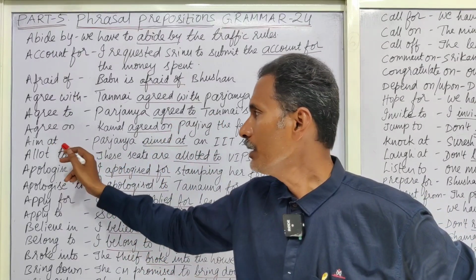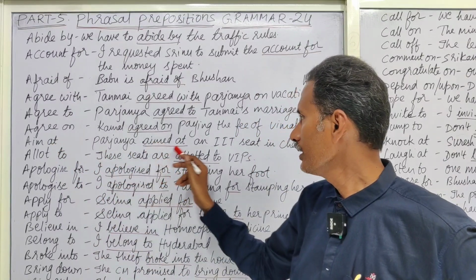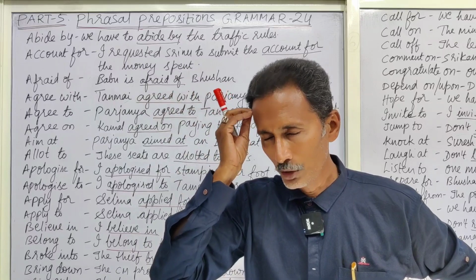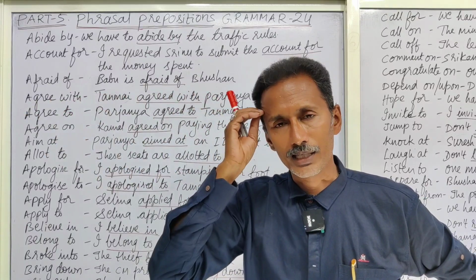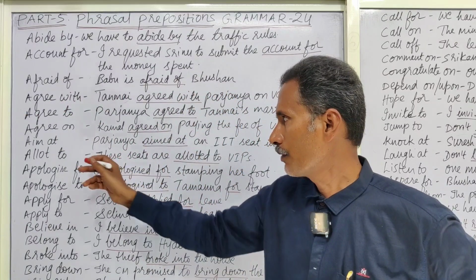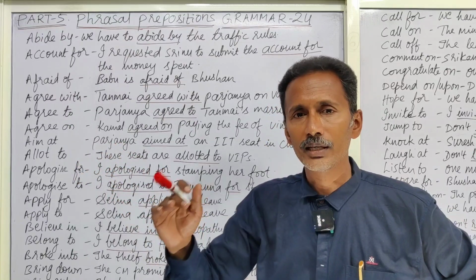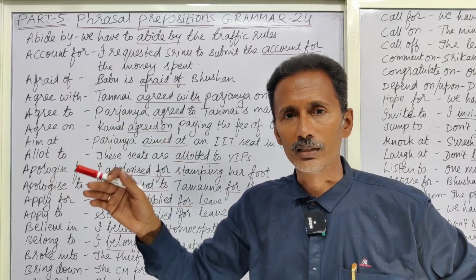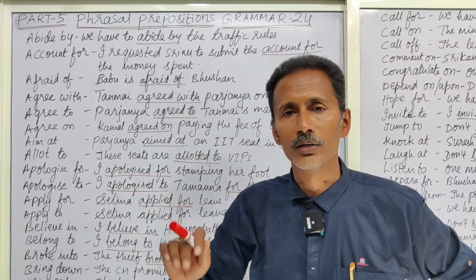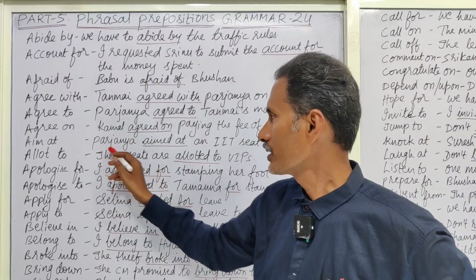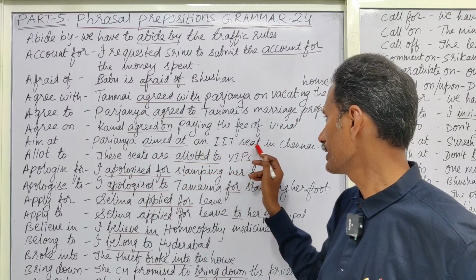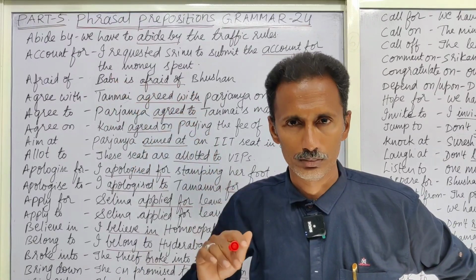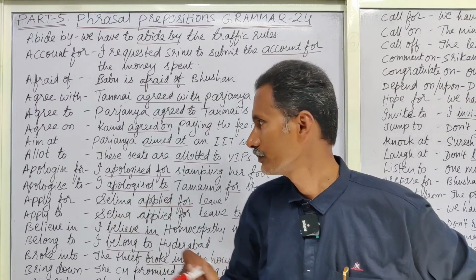Next one. Aim at. Parjanya aimed at an IIT seat in Chennai. When you fix some targets, when you fix a person as a target also, in such cases, you have to use at. Jagan aimed at Babu. In the same manner, Sonia aimed at Jagan, but of course, ultimately, Sonia was defeated. So, Parjanya aimed at an IIT seat in Chennai. Aimed at. We shouldn't say aim to. That is the wrong usage.